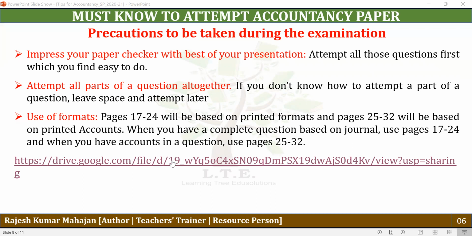Then 25, 26, and so on. Okay, so after the journal, now the portion for the ledger. After this ledger, now you can see account formats have also been given. So along with the journal, the formats of accounts are also given.